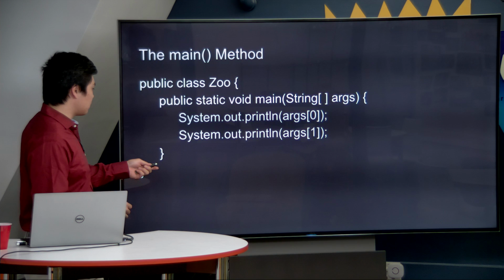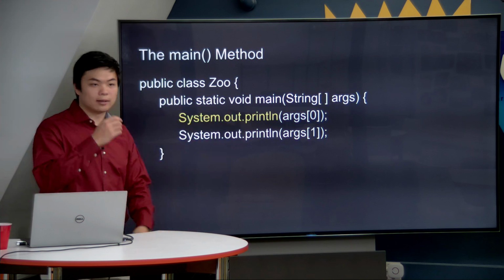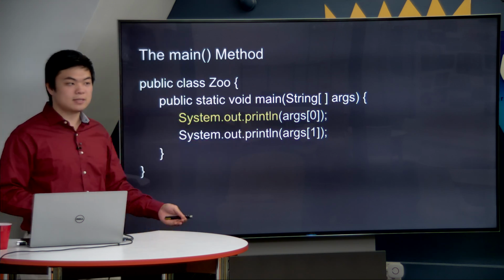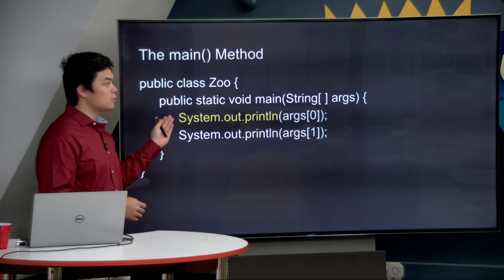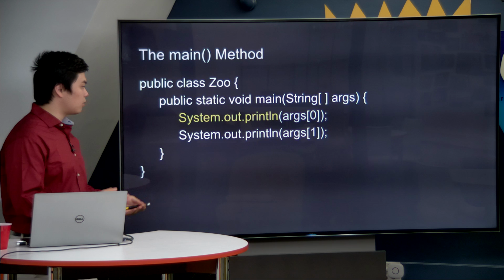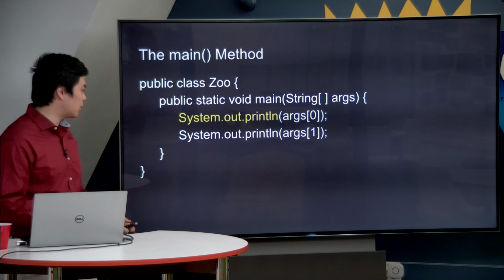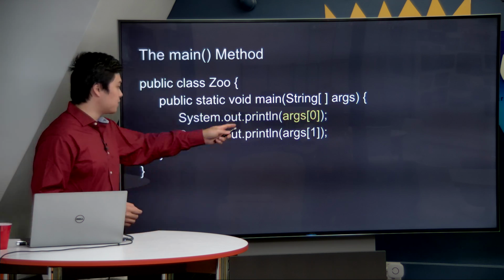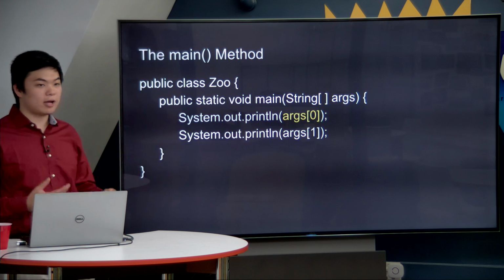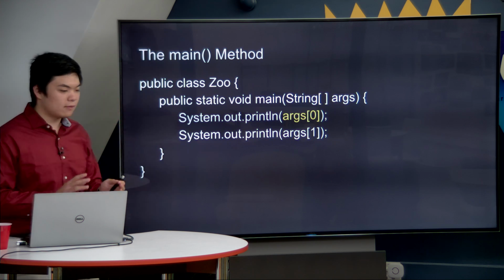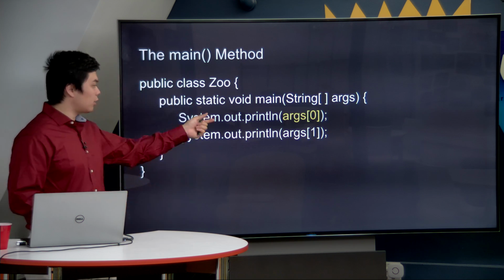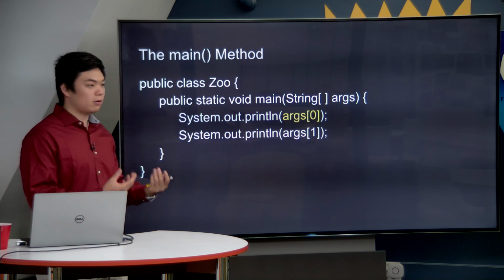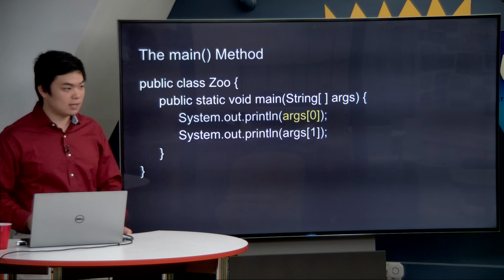First of all, we have something called System.out.println. So this is kind of what printf is in C and what print is in Python. This is where you type out a specification for the program to print something on your computer screen. In this case, what is it printing? It is printing the first element inside of this array of arguments. In Java, unlike in other programming languages, the first element of your arguments is not going to actually be the file you're running. It's going to be what comes immediately afterwards.